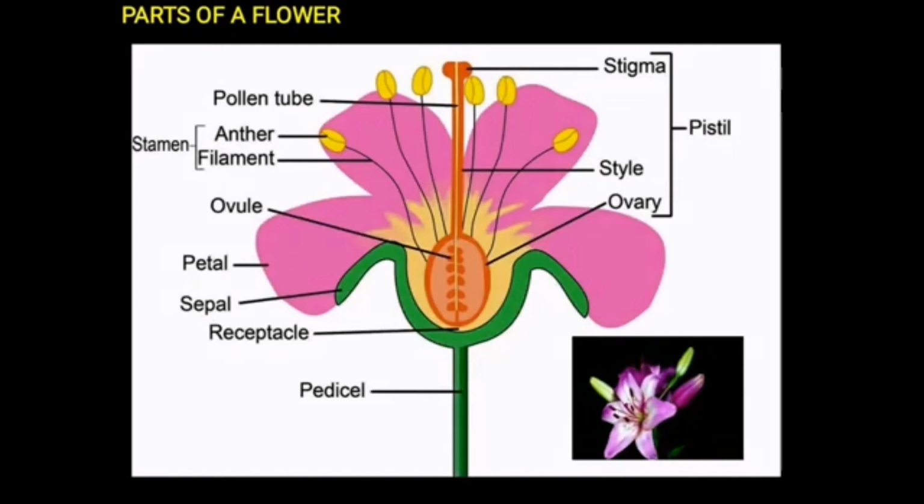The following are the main parts of a flower. The male reproductive part of a flower is called the stamen. Stamen consists of anther and filament. The female reproductive part of a flower is called the carpel or pistil. It consists of stigma, style and ovary.